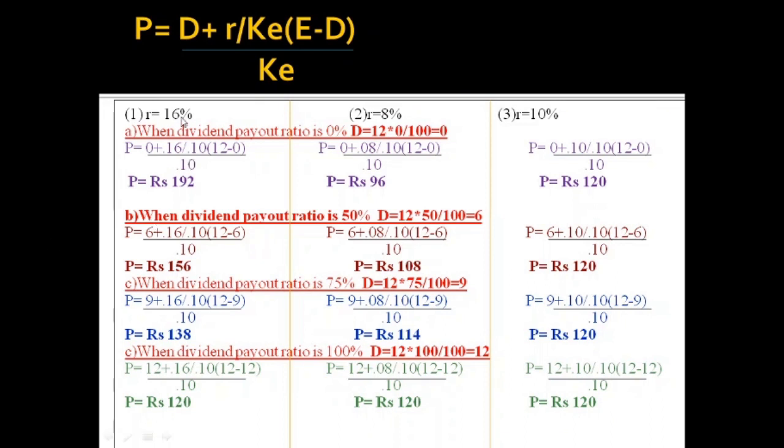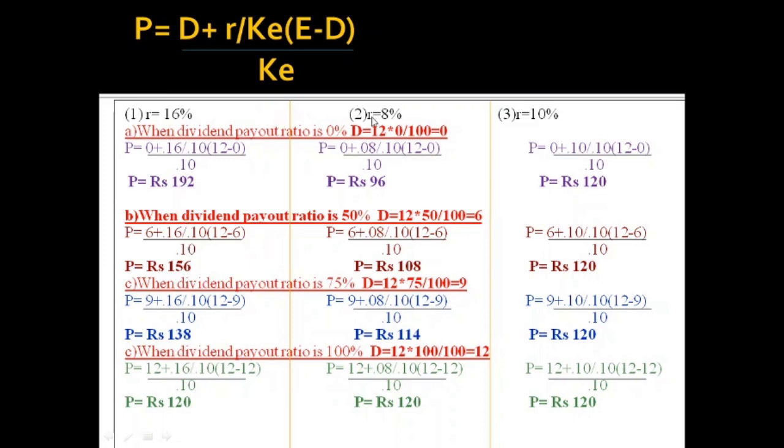Now see, we know that the KE value is 10% in all cases. So in this first case, look at this, R is 16%. So when R is greater than KE, what happens when the dividend payout changes?